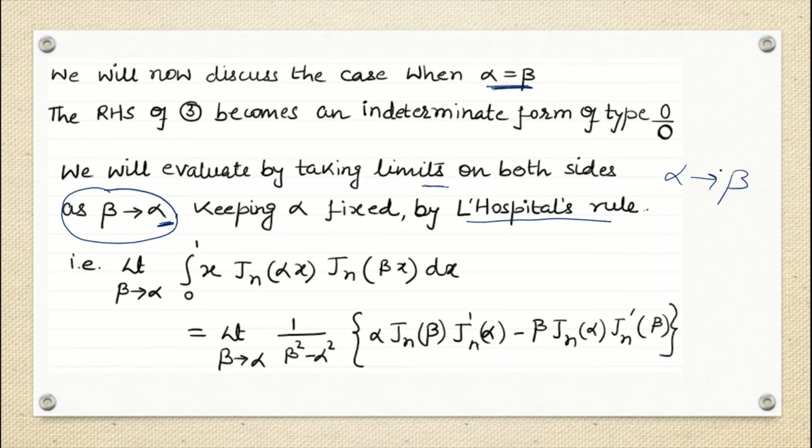Both ways are okay to solve this equation. But if I take alpha tends to beta, then I have to keep beta constant, and alpha will be varying, tending to beta.